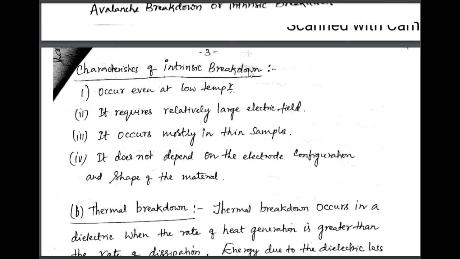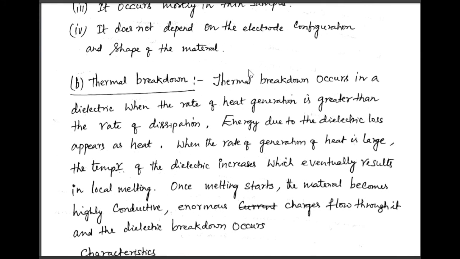Characteristics of intrinsic breakdown. Number one, they occur at very low temperature, not at high temperature. It requires a relatively large electric field. The electric field is high, but the temperature is low. It occurs mostly in thin samples. It does not depend on electrode configuration or shape of the material.